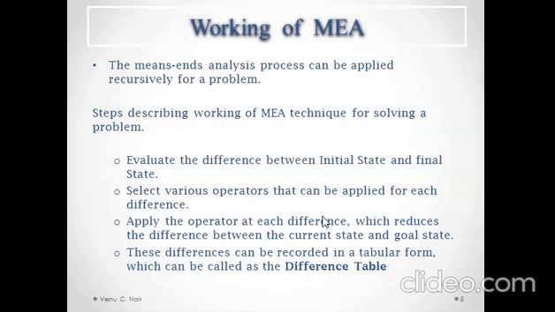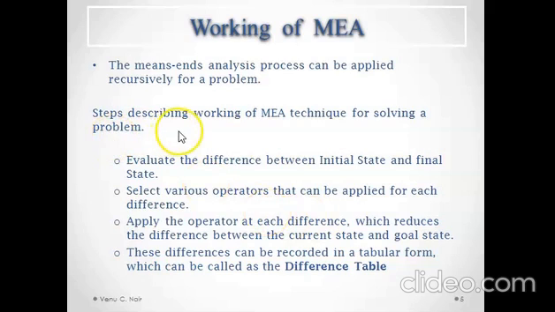We will see some differences between them, and we have to reduce these differences by applying new rules or operations. Then again we will be comparing this with the goal state. This process is repeated until we reach the goal state, that is, no difference is found between the current state and the goal state. So this is a recursive process. So the means-end analysis process can be applied recursively for a problem.